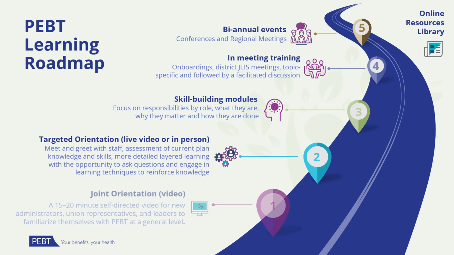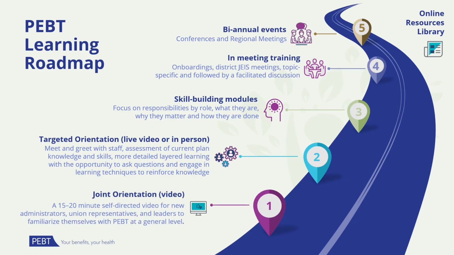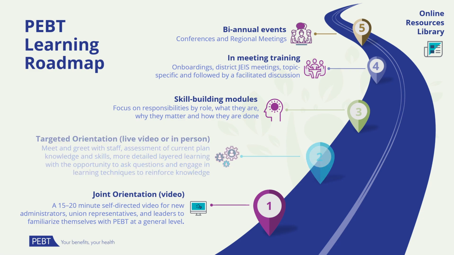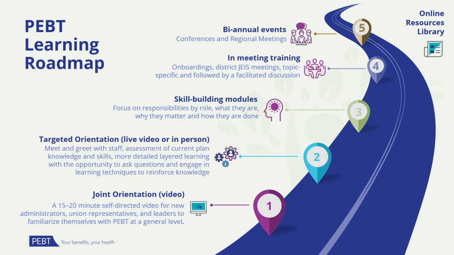It started with the joint orientation. You can find that on our website under PEBT Program Benefits and then clicking Administration Resources. If you haven't done it, we strongly encourage you to do that first. Following that self-directed orientation, you can set up targeted orientation with our office by calling or emailing.